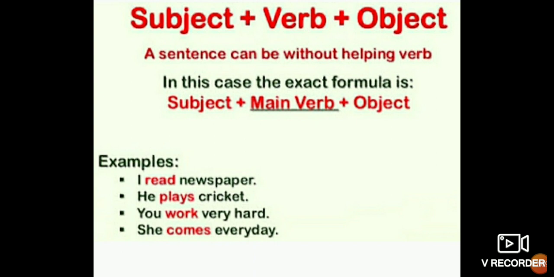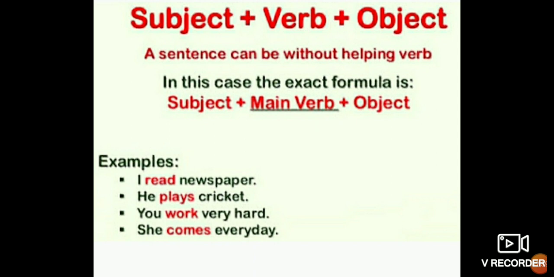Now come to the structure of a sentence. What is the structure of a sentence? When we are writing something, we don't know the structure. So the structure of a sentence is subject plus verb plus object. You can see here, a sentence can be without a helping verb. It is not necessary that it always has a helping verb. There would be a helping verb or a main verb. So subject plus main verb plus object is the formula for a sentence.